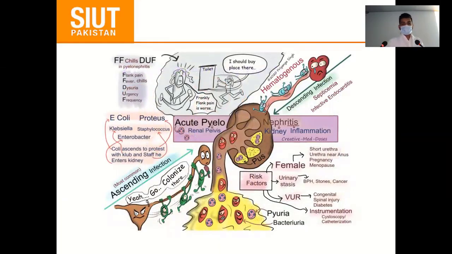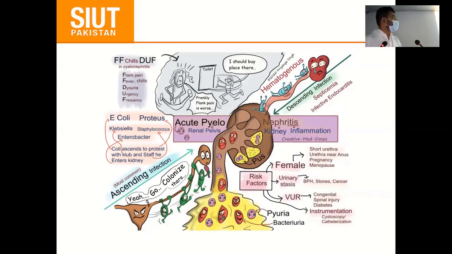This is another one, and here we can see these are basically the signs. The initial presentation is pain at the costovertebral angle, and frequency and urgency. And the most common organism is E. coli. And these are the risk factors which I have already described in detail. These organisms ascend, that is the most common pathway.